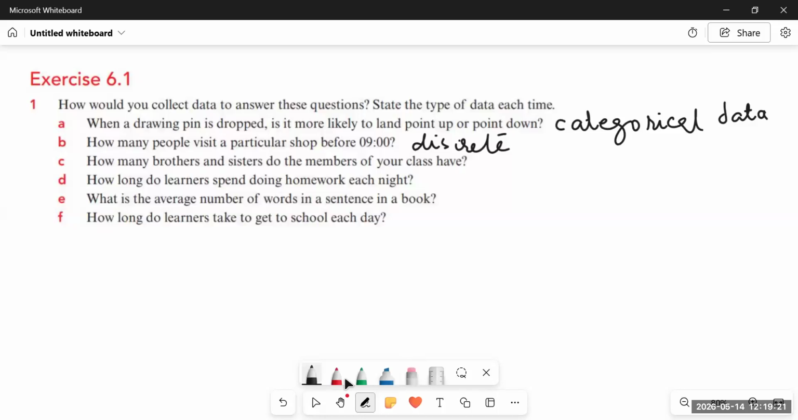The next one is how many brothers and sisters do the members of your class have? For this, you have to do a survey. It's also discrete data.